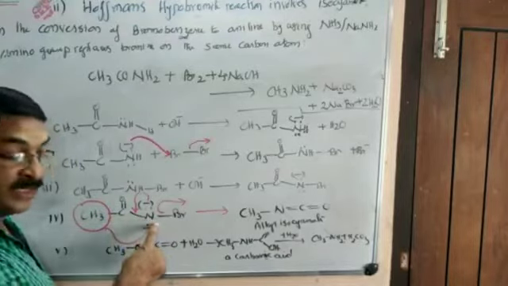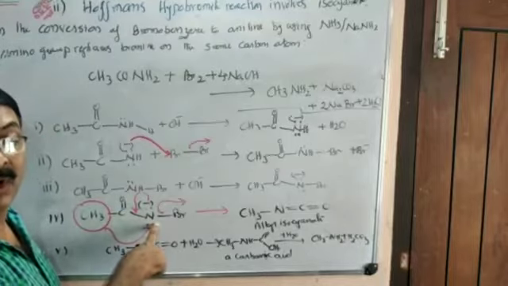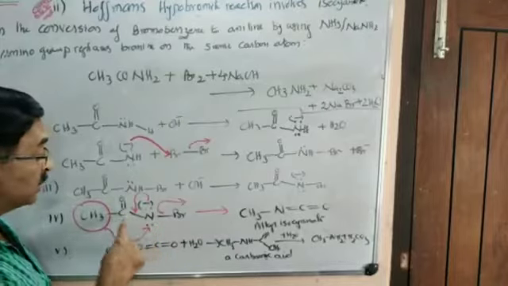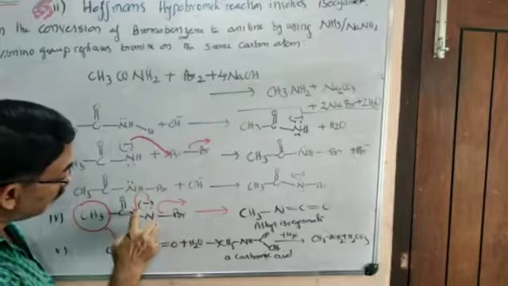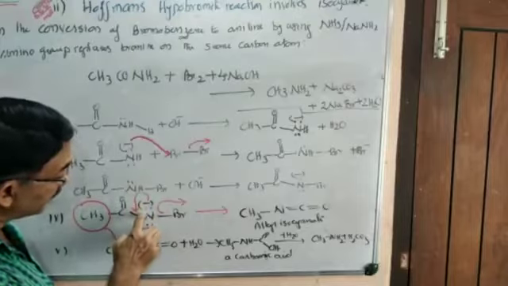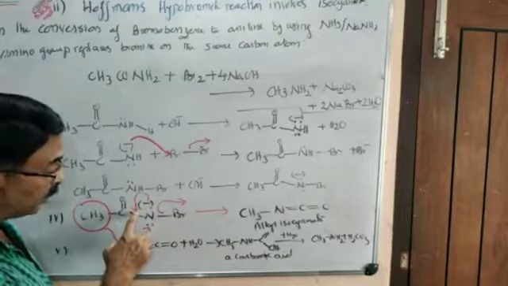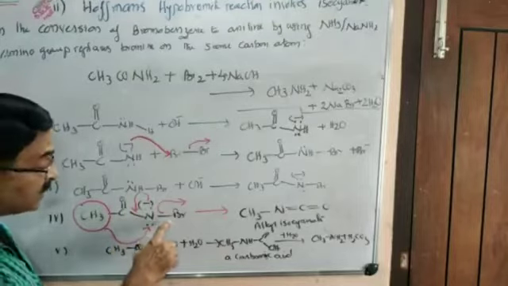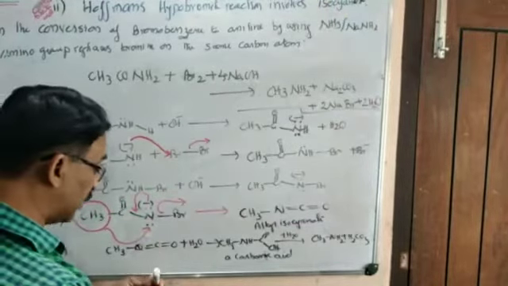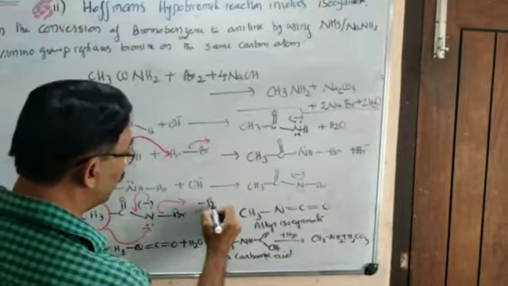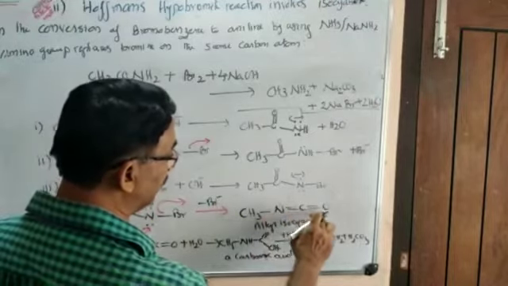From carbon to adjacent nitrogen, the alkyl group shifts not as a carbocation but as a carbanion. And what happens with this lone pair of electrons? It forms a bond over here, N double bond C. Since it has lost one bond on one side, it gains another bond on the other side. So at the same time, bromine is eliminated to outside also. Bromine goes out as Br minus. So we have this product, CH3 single bond N double bond C double bond O.